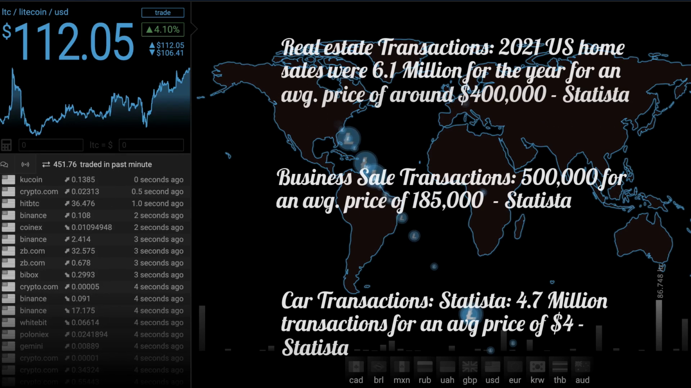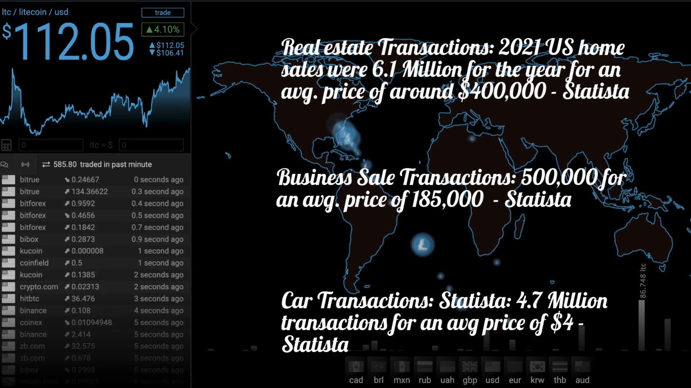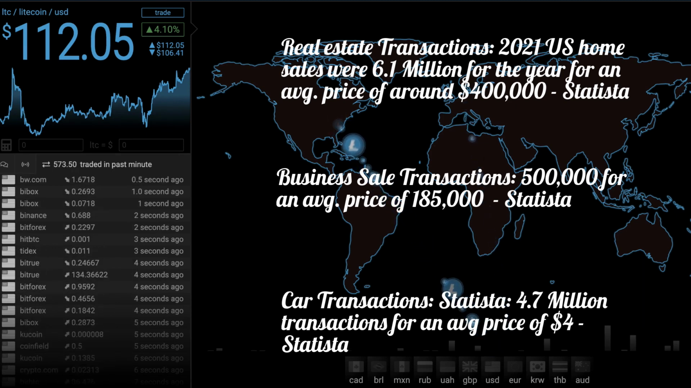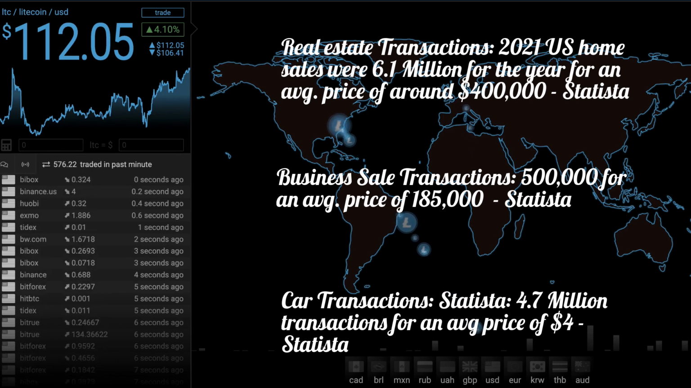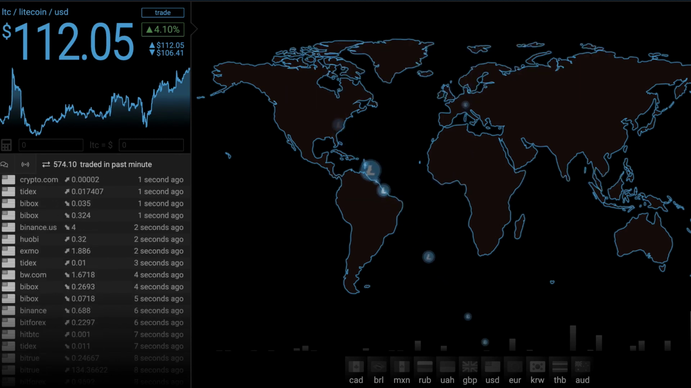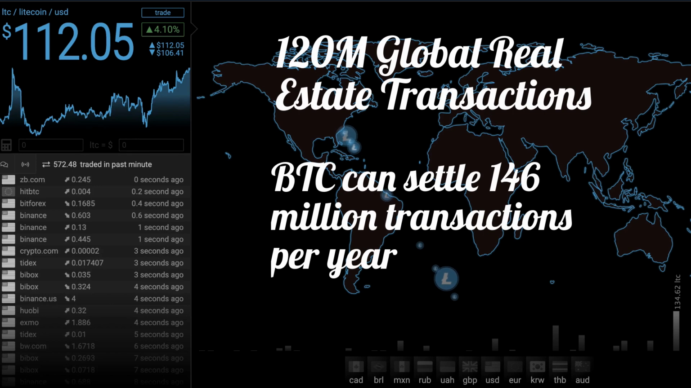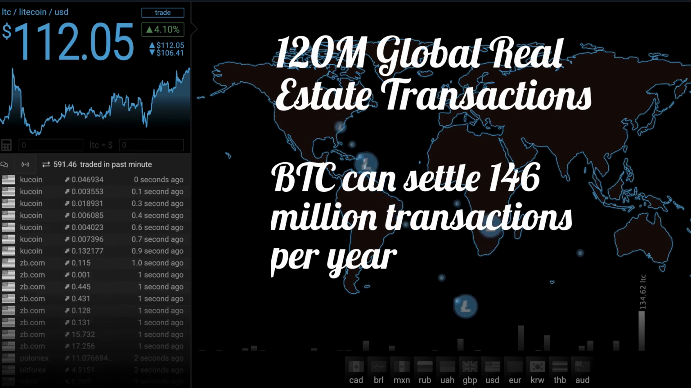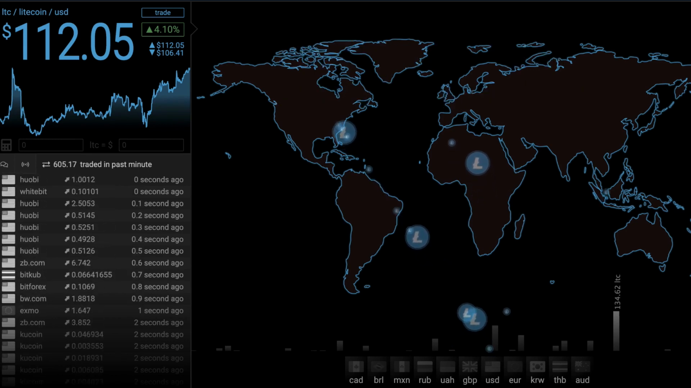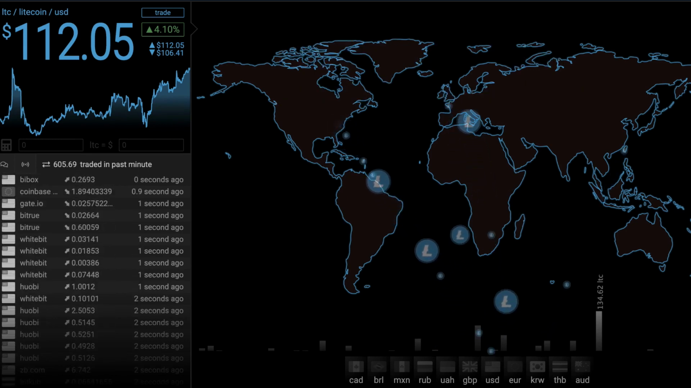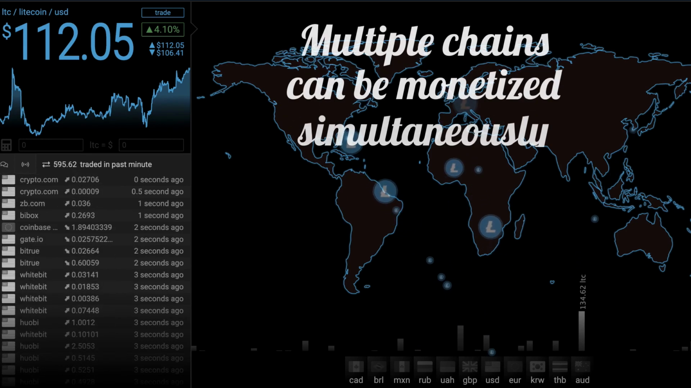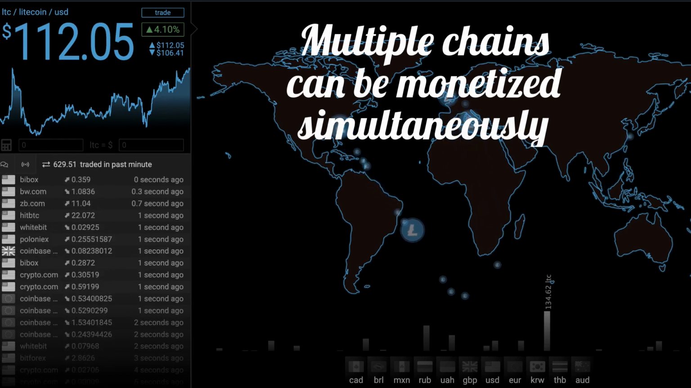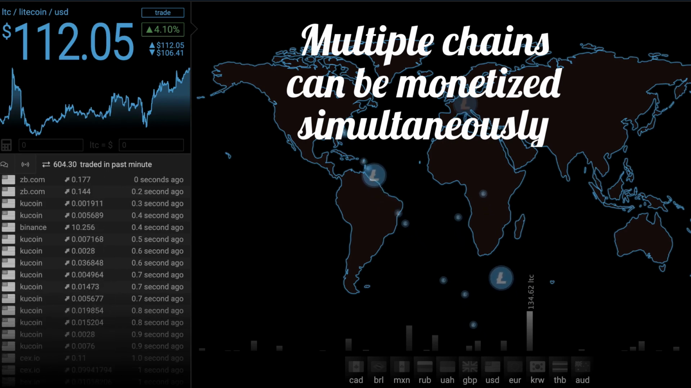Looking at the statistics here, you'll notice that in the US alone there were 6.1 million real estate transactions, and since we know the US accounts for less than 5% of the global population, we're looking at over 120 million world real estate transactions. Bitcoin can settle about 146 million transactions per year, which is barely enough to handle just one asset class. This is important to understand because it can give us insight into how multiple chains can be monetized simultaneously and eventually reach similar market capitalizations.